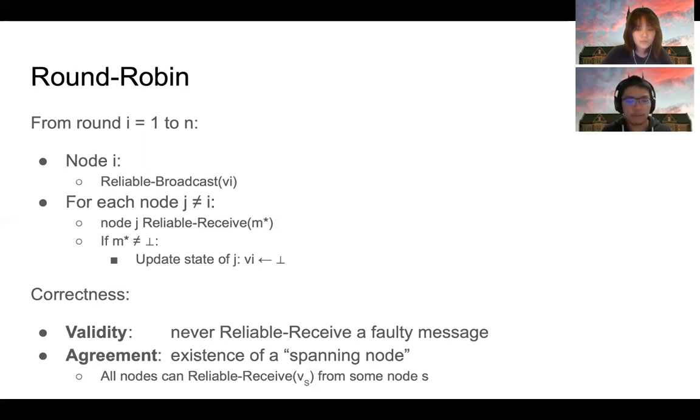We can easily verify the correctness of the round-robin algorithm. First, it satisfies validity because all nodes can never reliably receive a faulty message. It also satisfies the agreement property because there must exist some spanning node such that all nodes can reliably receive its message.